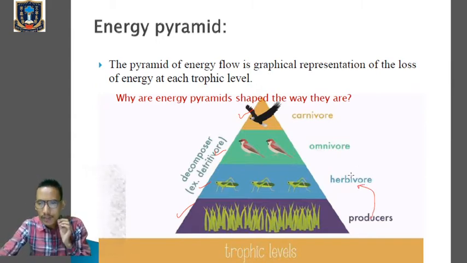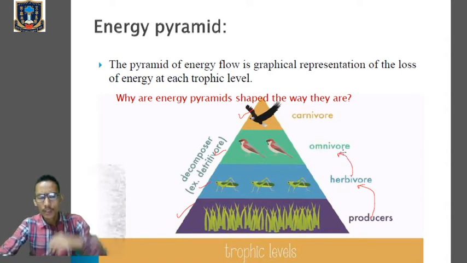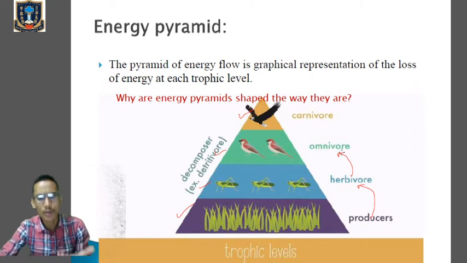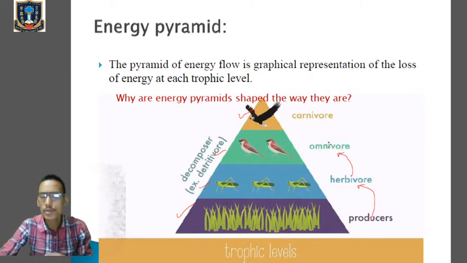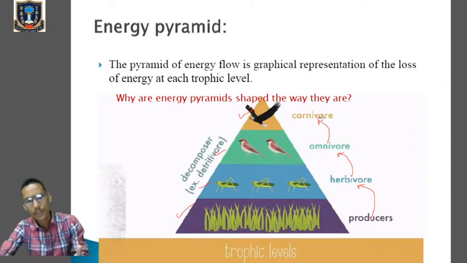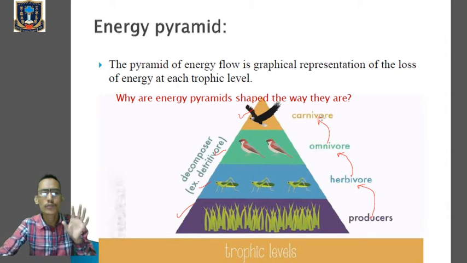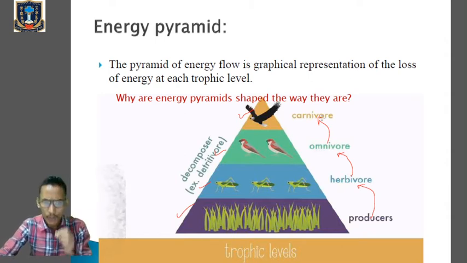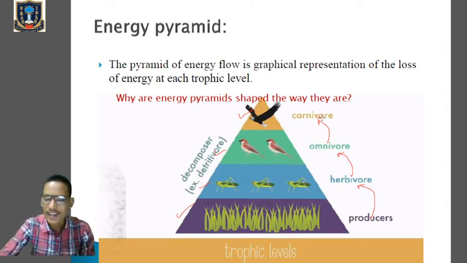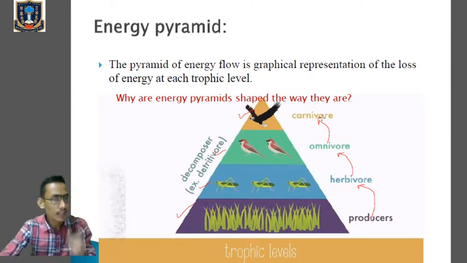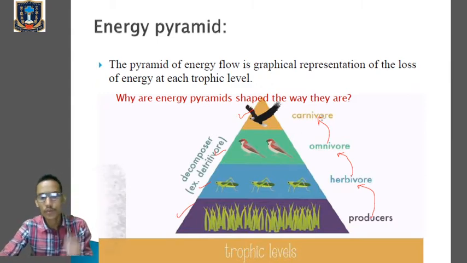And whenever the energy is transferred from herbivore to omnivore, then a minimum amount of energy will be lost. Similarly, when the energy is transferred from omnivore to carnivore, then also a minimum amount of energy will be lost. So therefore, the pyramid of energy flow is the graphical representation of the loss of energy at each trophic level. And in class 10 you have learned about the 10% flow of energy.